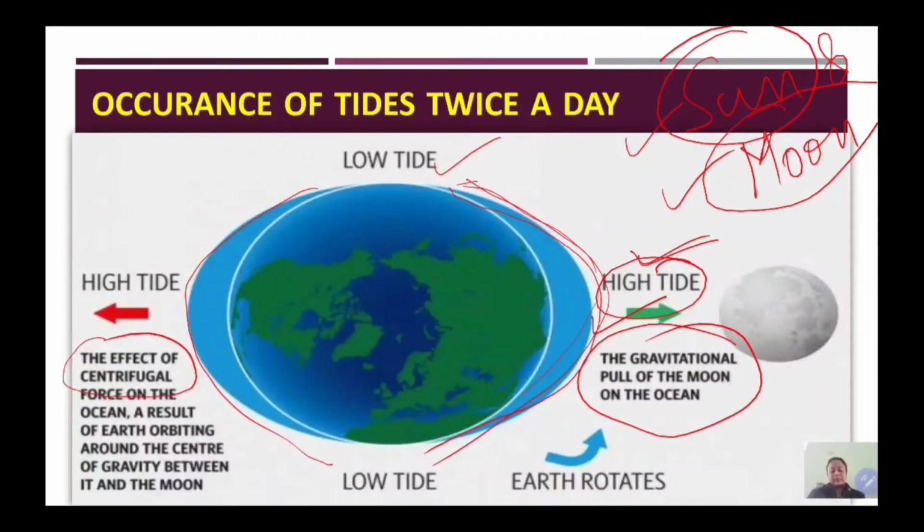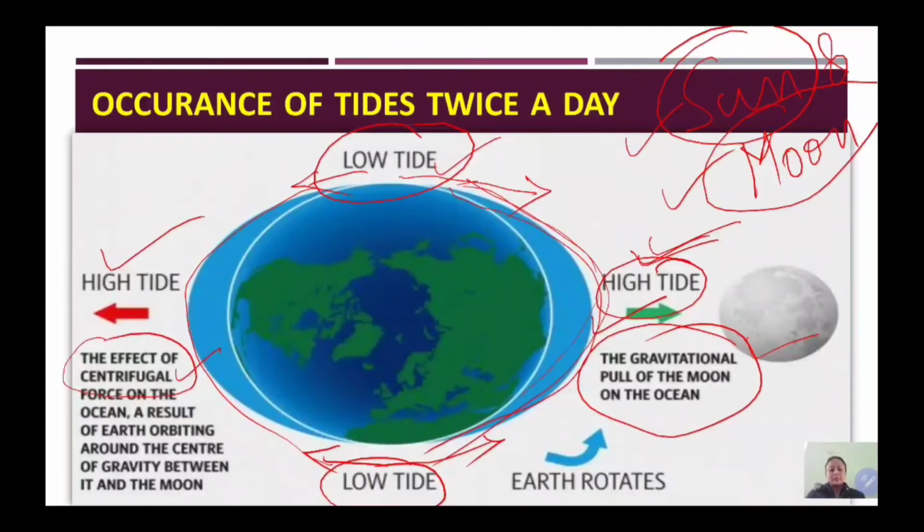The centrifugal force will counterbalance the gravitational pull of the moon. So, both sides will have high tide. On the contrary, water will be pulled from these areas, so these areas will have low tide. The other two sides will have low tide when there is high tide on these sides.